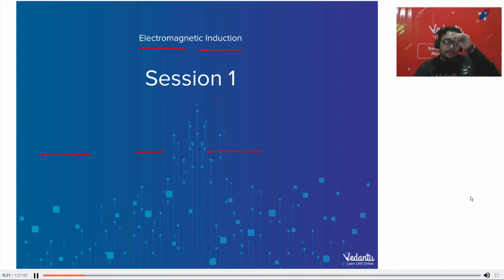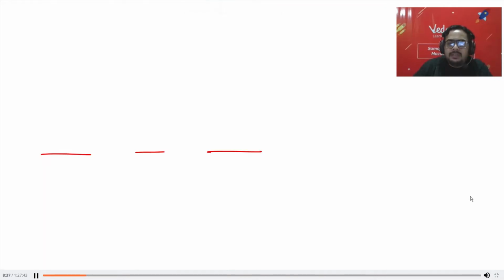Slide is not showing. Can everyone not see the slide? No one can see the slide. Wow, why is it happening? Is it a white slide? Everyone is seeing the white slide. Can the class teacher see the slide?